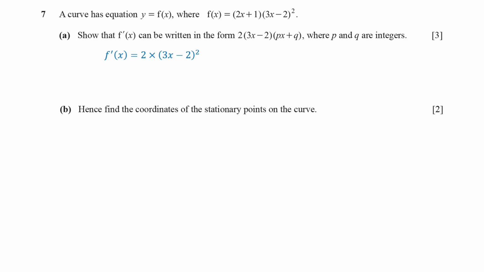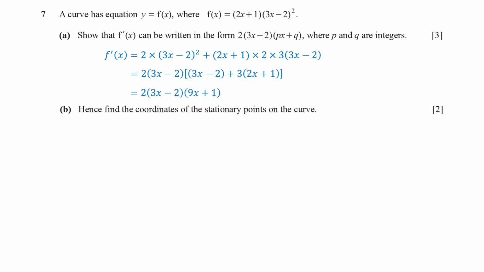First, we differentiate the expression 2x plus 1, which gives 2, then multiply by (3x minus 2) squared. Next, we differentiate (3x minus 2) squared, which is 2 times 3 times (3x minus 2), then multiply this by 2x plus 1. Putting both parts together, and then factor out the common term 3x minus 2 from both parts of the expression. This gives us 2 times (3x minus 2) multiplied by (9x plus 1).